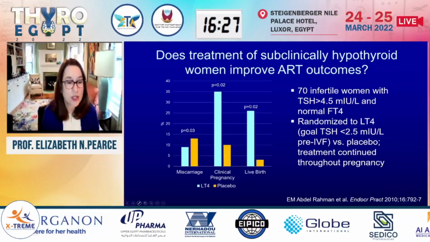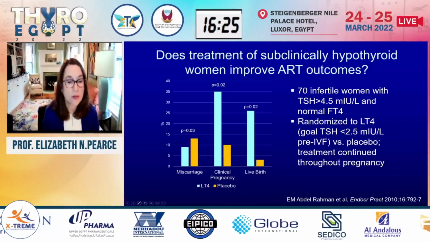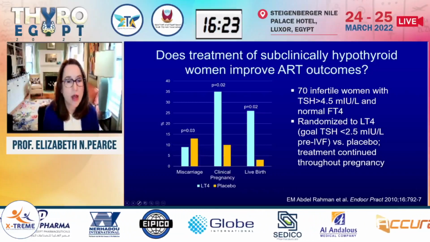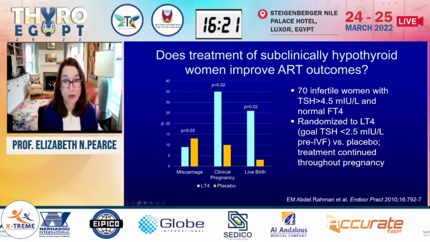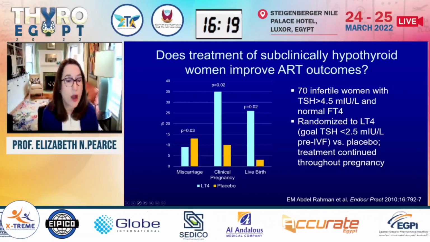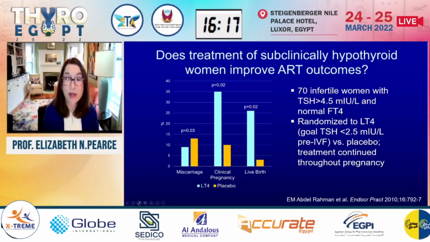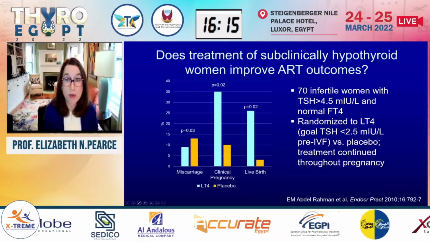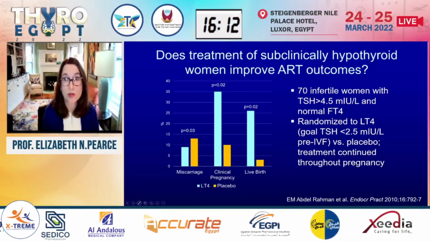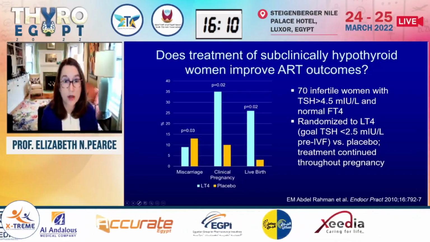So they looked here at the outcomes of clinical pregnancy, miscarriage, and live birth rates. And they saw that the women who were treated with levothyroxine, here in light blue, had higher clinical pregnancy rates, lower miscarriage rates, higher live birth rates than the women who were untreated. So, small trial suggesting a benefit of therapy.